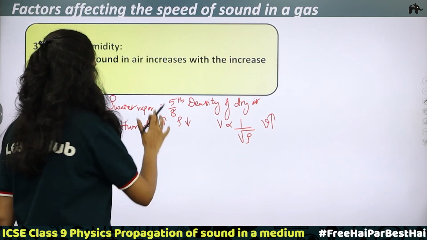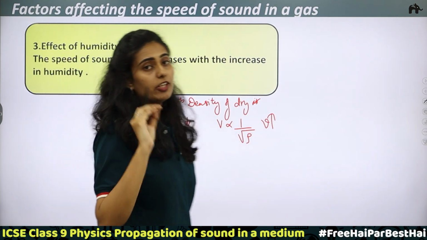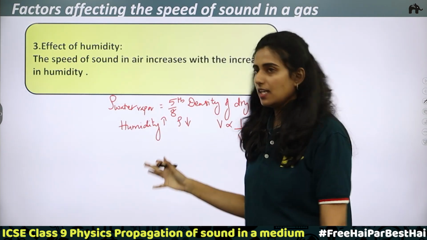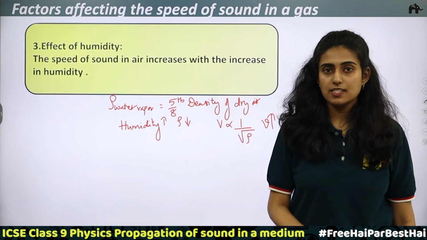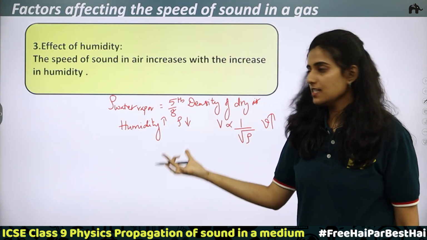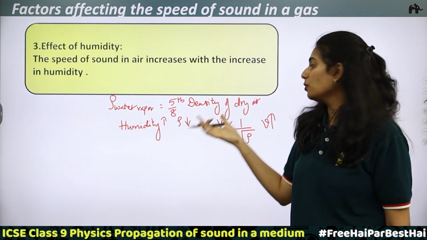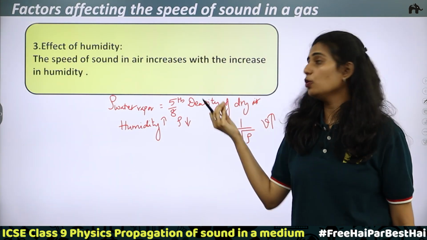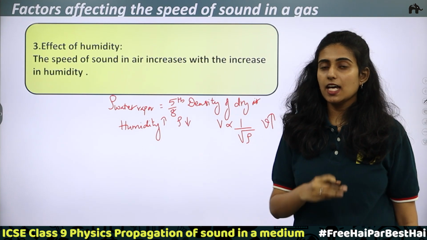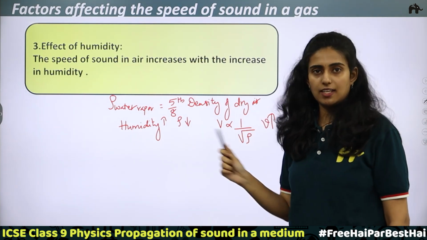Okay. So, here we can say that when you compare humid air and dry air, in case of humid air, the density is lower. So, lower density means what happens? The speed of sound will be higher. So, the speed of sound in humid air is greater than the speed of sound in dry air.